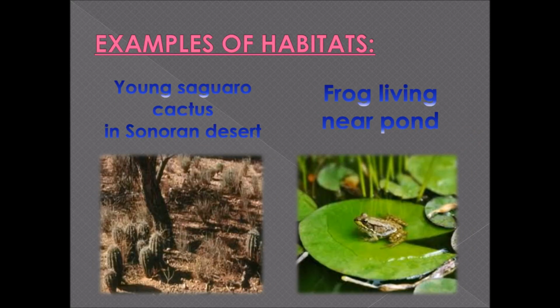In the next slide, we have a few more examples of habitats. The first one is of a young saguaro cactus in the Sonoran Desert, and these cacti prefer to live under the shade of huge trees. The second example is of a frog living near a pond, because the frog lays eggs in water, and the young ones can only live in water because they are tadpoles. The young ones are called tadpoles, and tadpoles do not have any limbs or legs. They only have a tail, and they can easily swim in water. That's why frogs prefer to live near ponds.